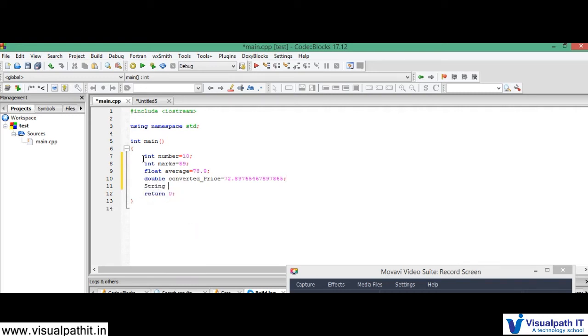So next is what? String, right? String name. Okay, name is equal to, say for example, Raja. Next is what? We have finished the integer, we have finished float. Next is long.